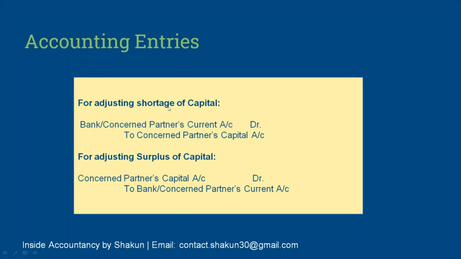In case of shortage, partner's capital account is credited because it leads to an increase in capital. He has to bring in more capital. And in case of surplus, he withdraws the capital. Therefore, his capital account is debited. And the adjustment can be made either by bank or by partner's current account.